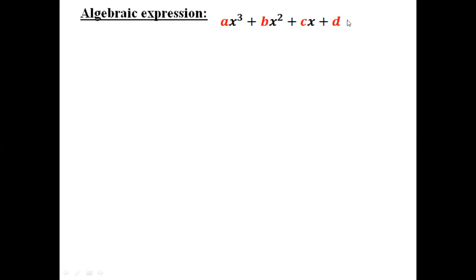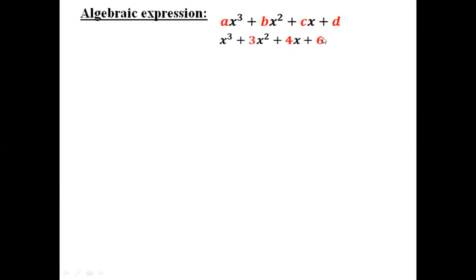If this is equal to 0, then that will be an equation, and we can say that this will be a third degree equation. However, we can understand an algebraic expression as having some constant parts and one or two variables. So a, b, c, d are constants and x is the variable.